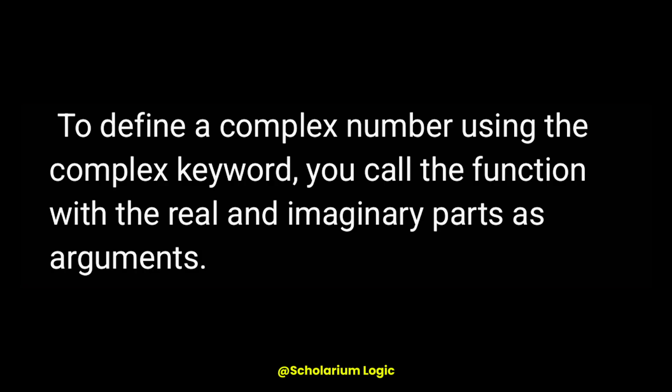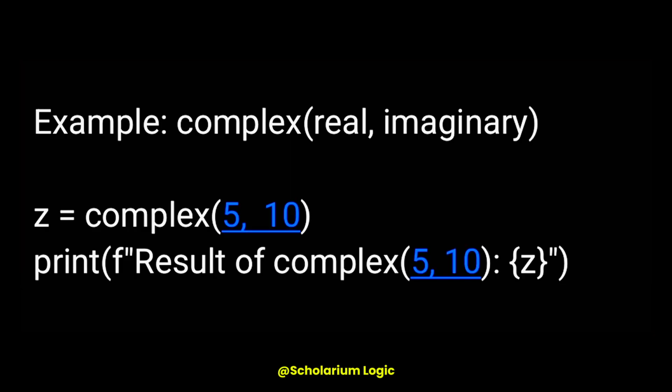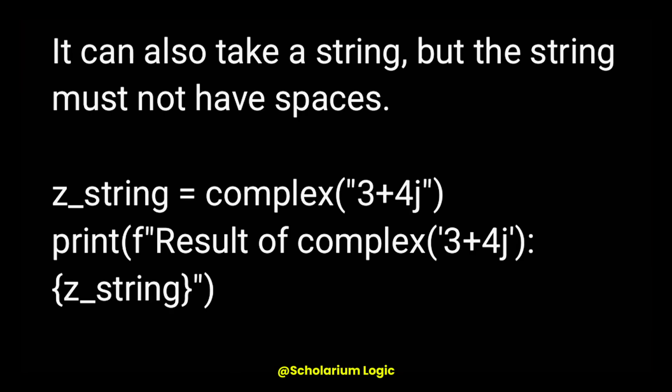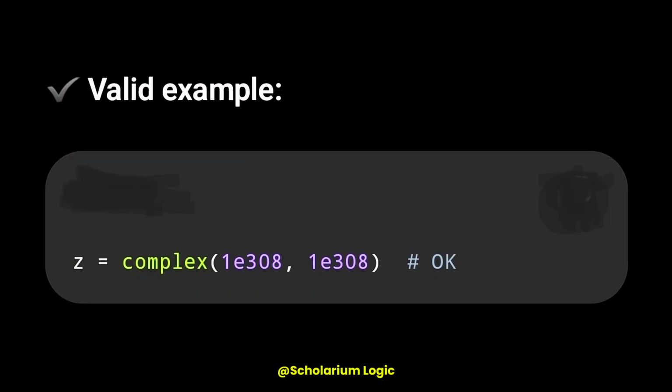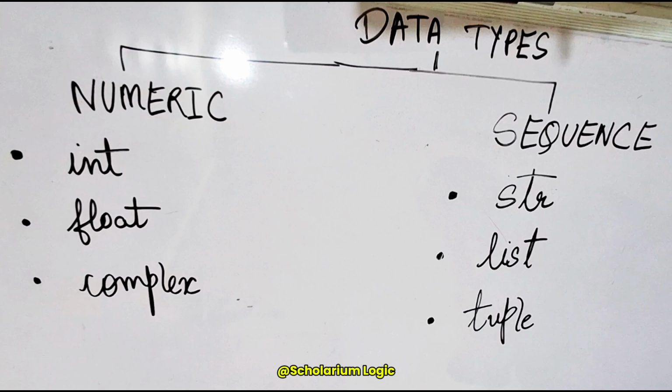Apart from this, there is another method of creating a complex number by using the complex function, which is an inbuilt function in Python. The complex function in Python takes two parameters, the real part as well as the imaginary part. The value of j is minus root 1. If we talk about the range of complex numbers in Python, it follows the same rule as for the floating point data type in Python. But there is a nuance between both of these values.